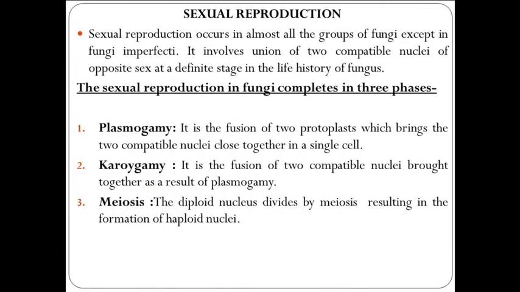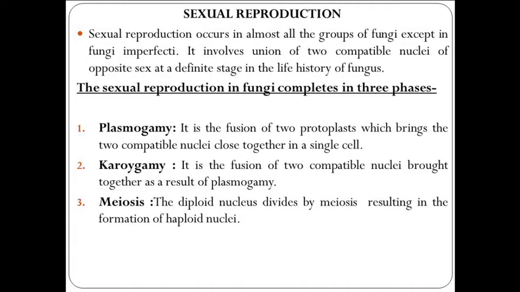Sexual reproduction occurs in all groups except Fungi Imperfecti. It involves union of two compatible nuclei of opposite sex at a definite stage in the life history of the fungus. This is very important: two compatible nuclei, that is, compatibility, plus and minus, male and female, opposite types. So two opposite sex strains, plus and minus strains, as we call them by many names, come together at a definite stage in the life history of the fungus, and then they reproduce.